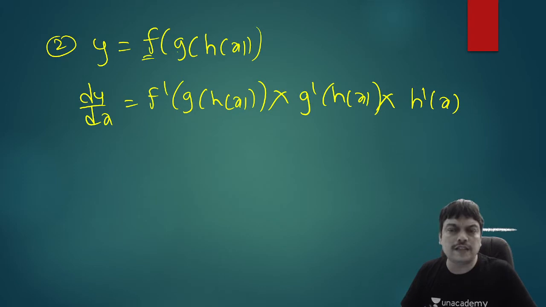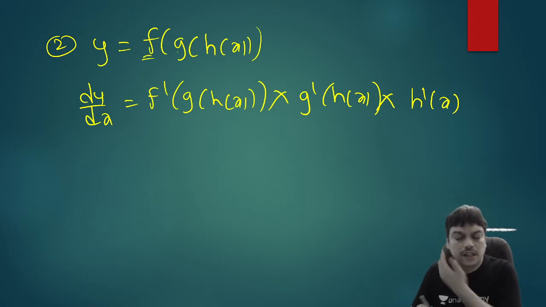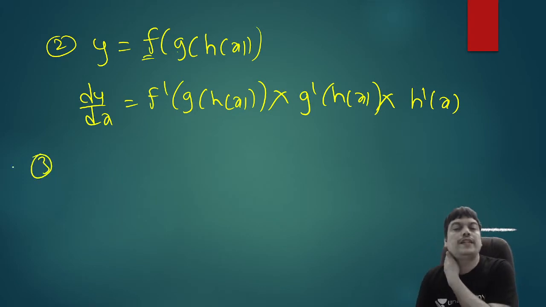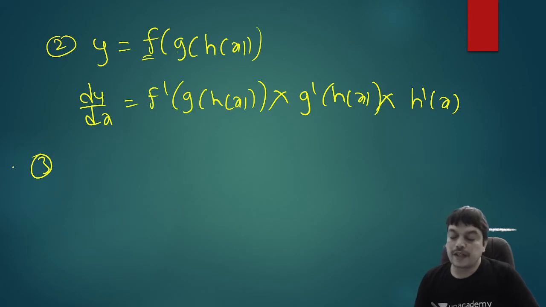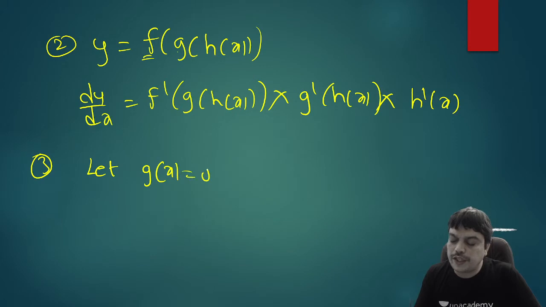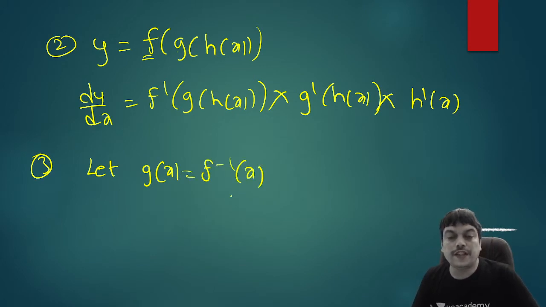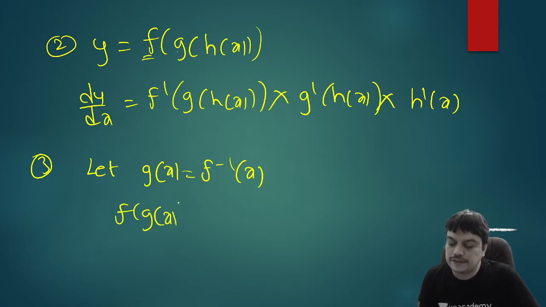So this was already done in the earlier classes. I just wrote it again. Now let me consider how to find the derivative of an inverse function. For example, I want to find the derivative of the inverse of a function. So let us suppose a function g of x is equal to f inverse of x. So the function g is the inverse of f. In that case, it is equivalent to writing f of g of x equal to x.